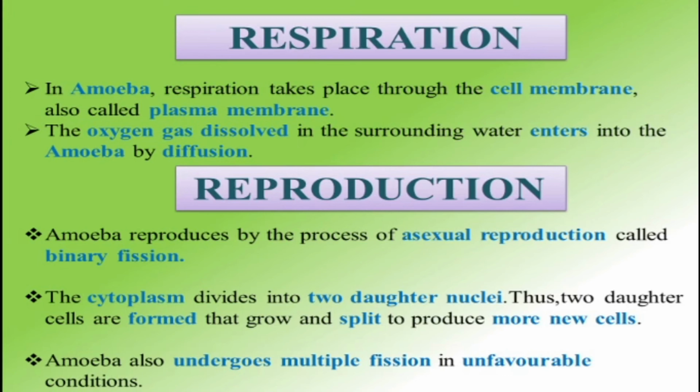Amoeba also undergoes multiple fission in unfavorable conditions. During the favorable condition, binary fission can take place in amoeba. In an unfavorable condition, it cannot reproduce by the binary fission method. How does it go on?